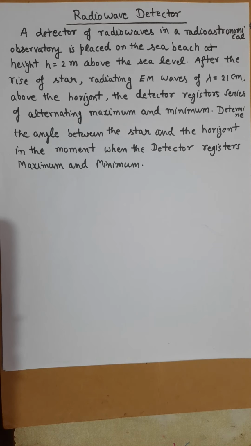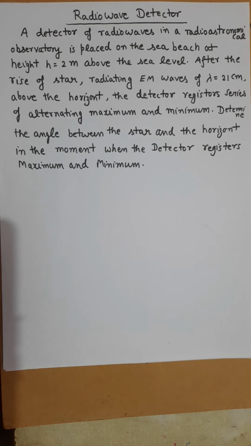A detector of radio waves, which is in a radio astronomical observatory lab, is placed on a sea beach at some height h, which is 2 meter above the sea level. Now, after the rise of a star radiating electromagnetic waves of lambda, which is 21 centimeter, above the horizon, the detector records a series of alternating maximas and minimas.